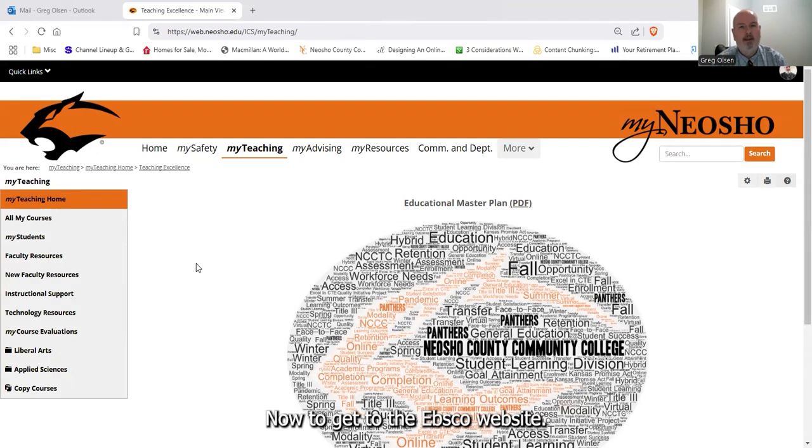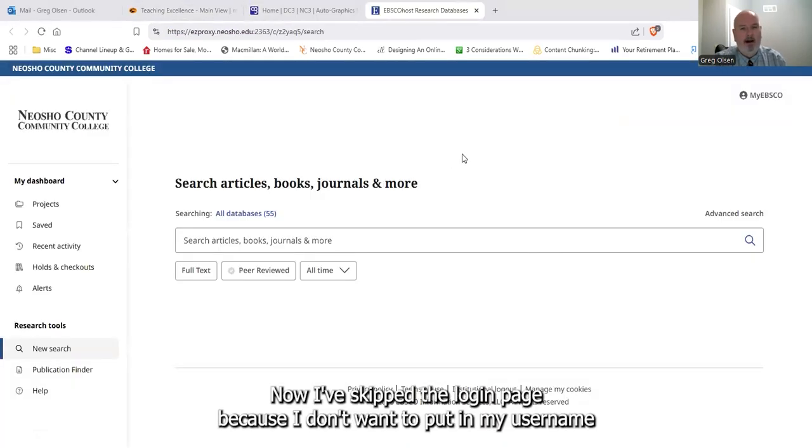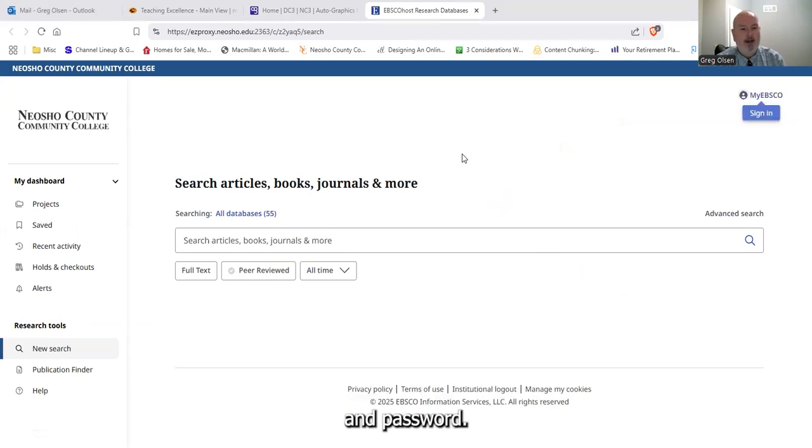Now, to get to the Ebsco website, we want to go to My Neosho, go up here into your quick links and go to Chapman Library. I've skipped the login page because I don't want to put in my username and password, but we can see it's now taking us to Ebsco here. At this point, we need to try our search strings that we talked about earlier.